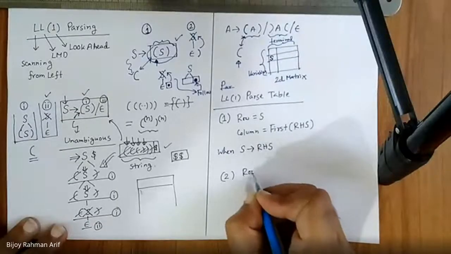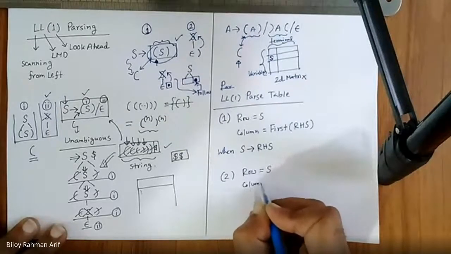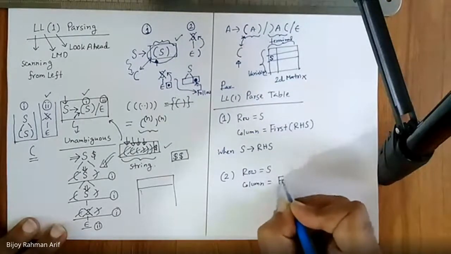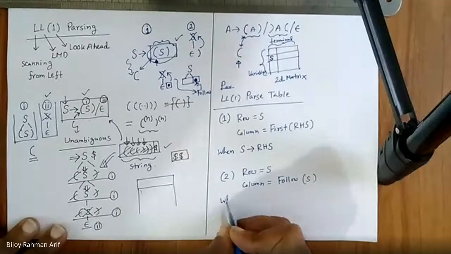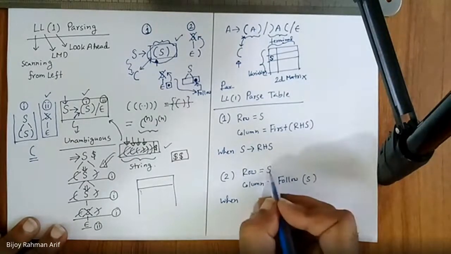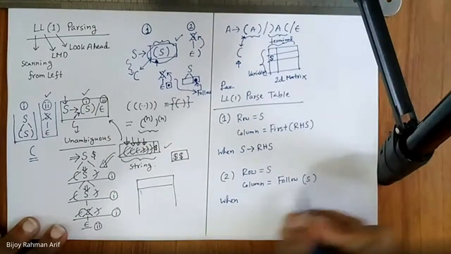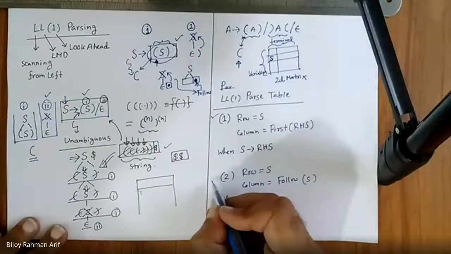So row S and column equal to follow of S. What would be the rule? Row equal to S and column equal to follow of S. What would be the rule? S derives epsilon. So these are the two simple rules.